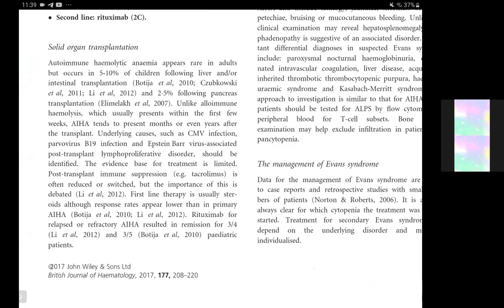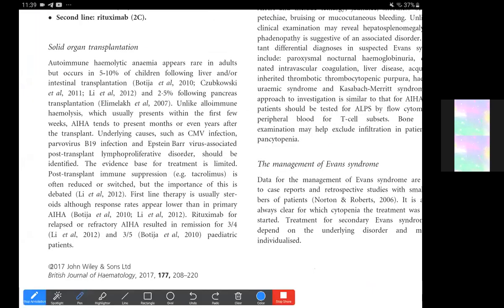And the causative conditions here are also the infections, that is CMV infection and parvovirus B19, because of the long-term immunosuppression that they have received. They have CMV, parvovirus, and Epstein-Barr virus associated post-transplant lymphoproliferative disorders, and this should then be identified. And then the evidence base for treatment is limited.